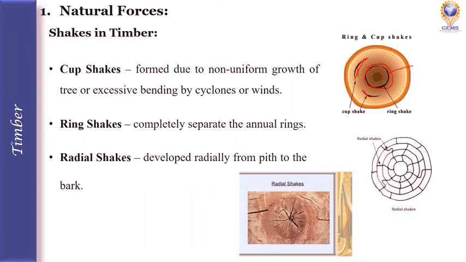Next is radial shake. Radial shakes are developed radially from pith to the bark, so from the center of the wood to the outer of the wood. So this is the radial shake.